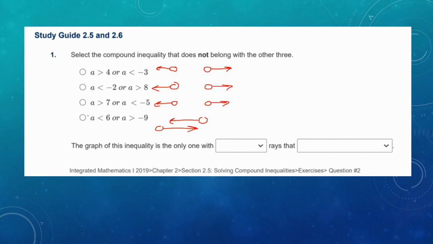So the only one that doesn't belong is this last one. Because in this one, it's the only one with opposite rays that overlap or crisscross each other. I'm not sure what the drop-down menu has, but it's something along those lines. They are opposite rays that overlap.